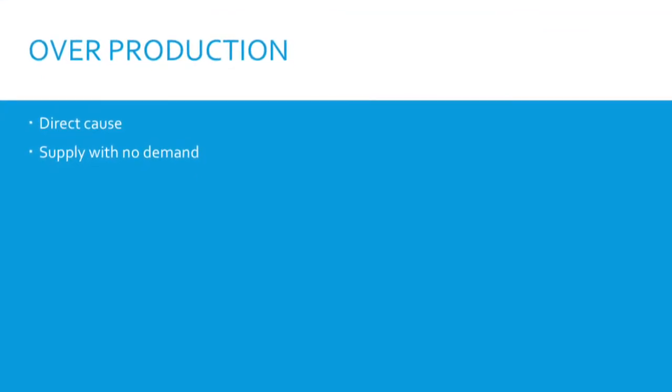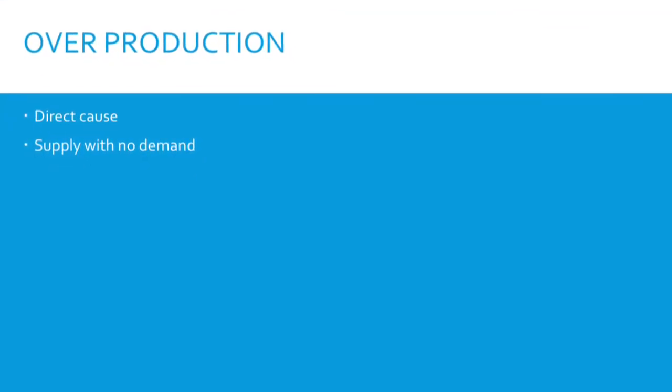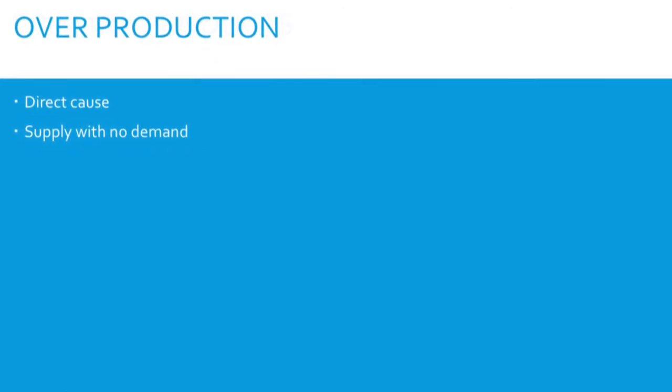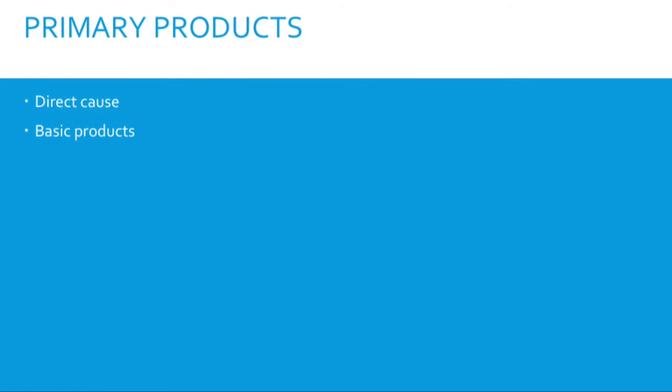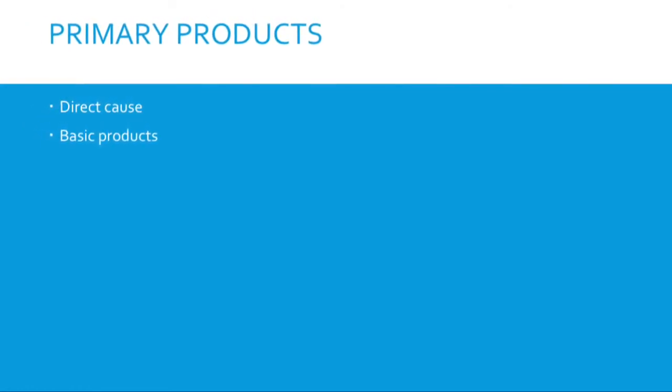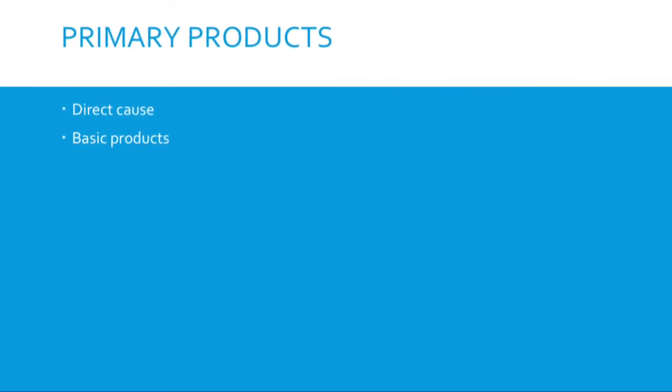Overproduction. Canada was growing, so they started producing what they thought they needed, which cost companies money when it didn't sell. Primary products. Canada relied on buying raw materials they needed and selling primary products such as wheat and fish.